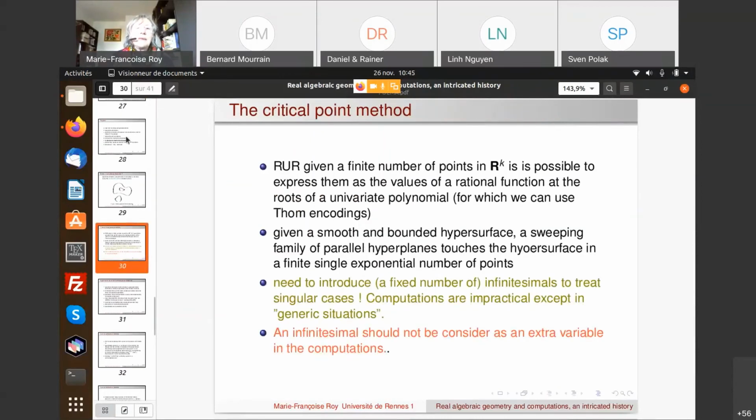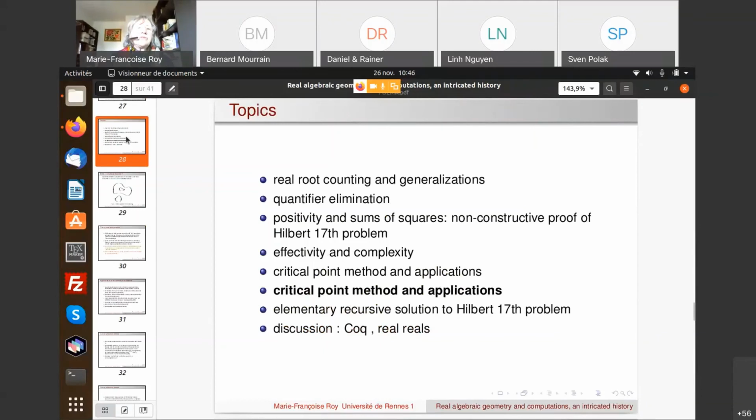Okay. So I want to mention another topic in the last minutes. It's something which is much more recent. I mean, it's something that started about 30 years ago, and which is the critical point method with several of its applications.